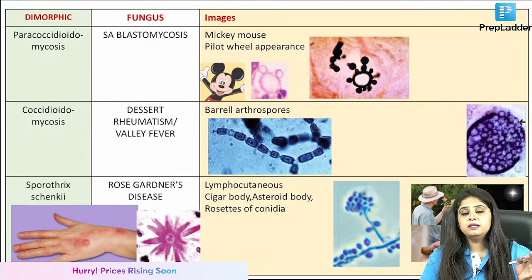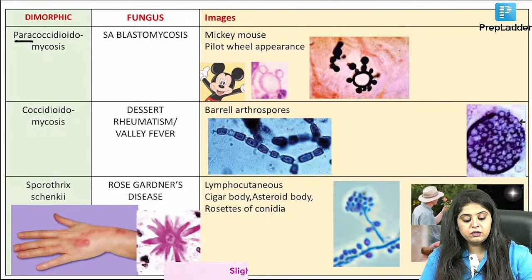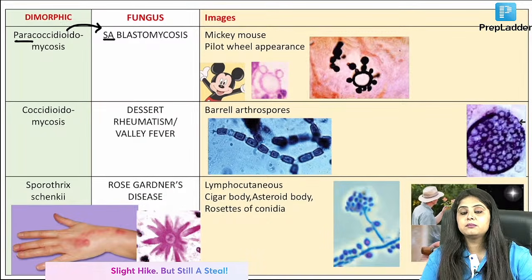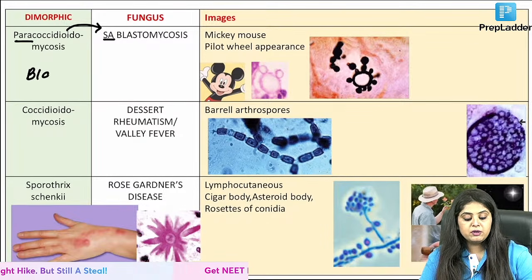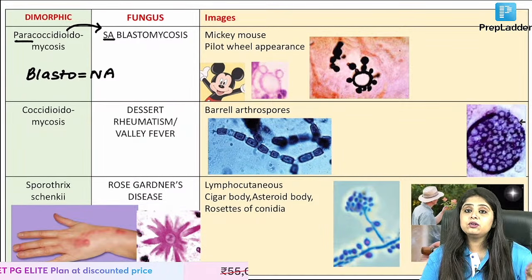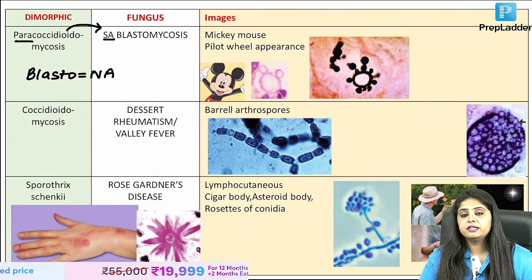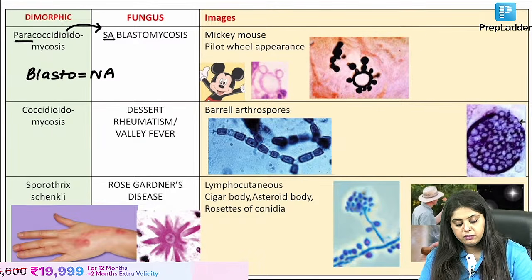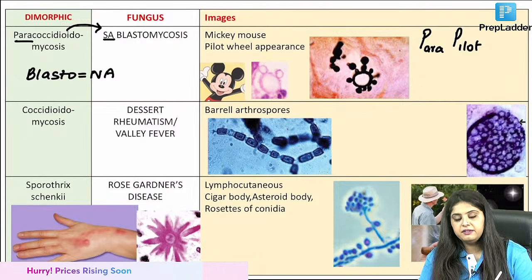Let me say one more thing, paracoccidioidomycosis, which is known as South American blastomycosis. I hope you remember, only Blastomyces written, that is North American. Paracoccidio written, that is South American. And now tell me, paracoccidioidomycosis is going to show you number 1, pilot wheel appearance.